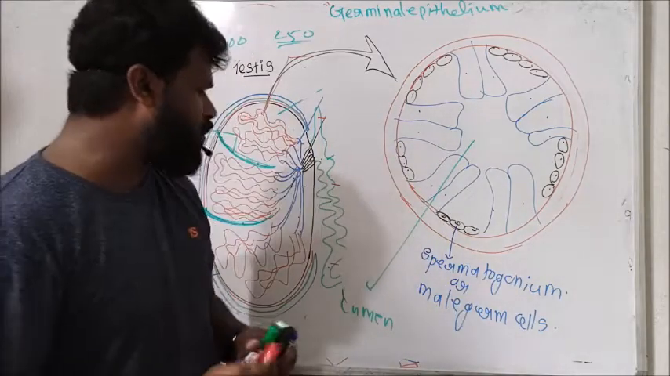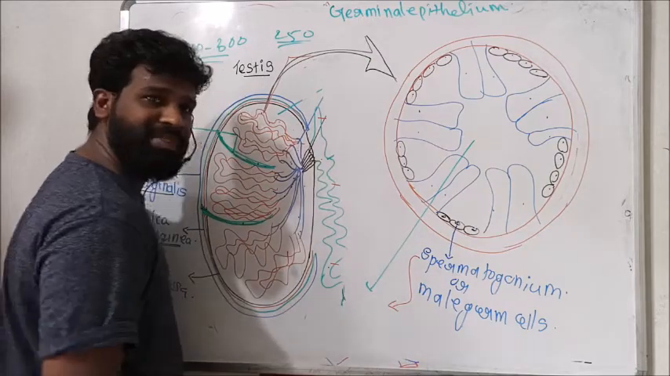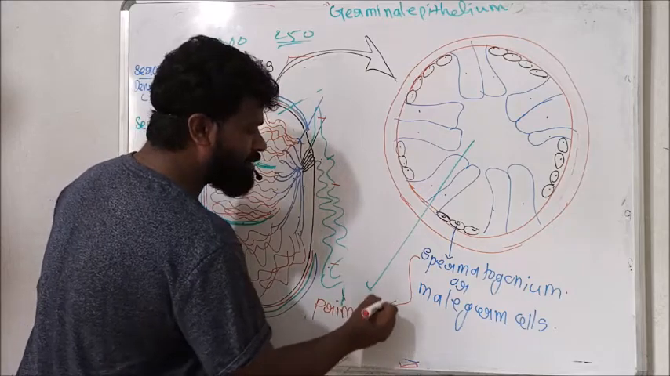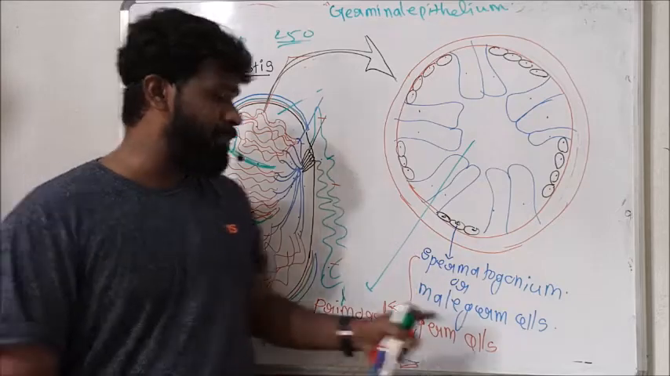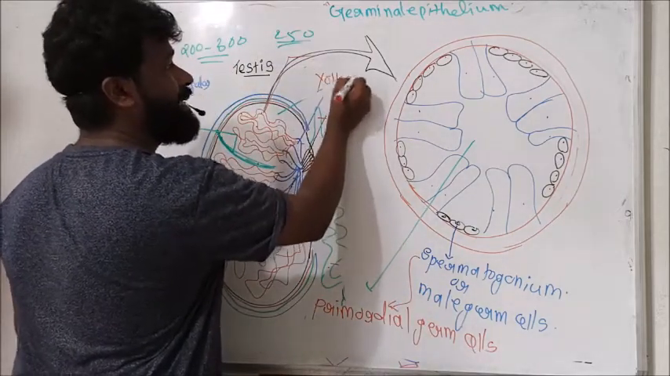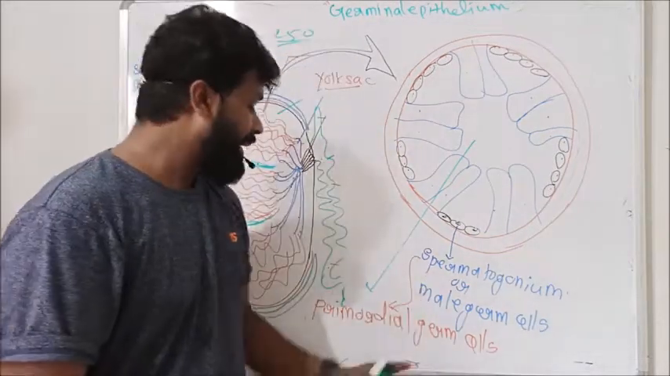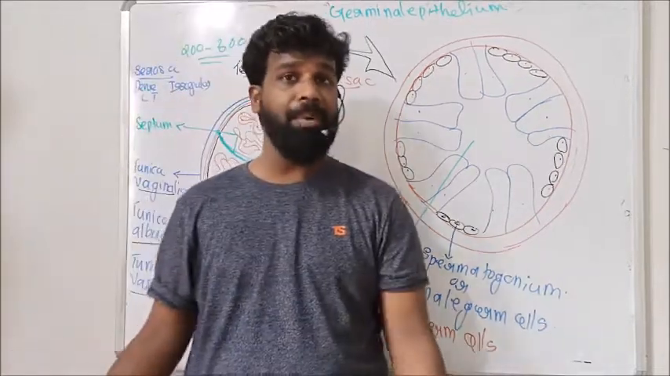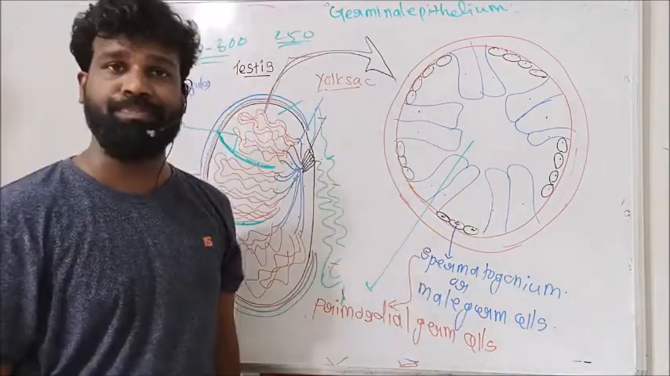And this spermatogonium, or male germ cell, was formed from primordial germ cells. The primordial germ cells are of the yolk sac, an extraembryonic membrane. We will discuss this yolk sac later. Anyway, in the embryonic stage, the spermatogonium is formed from the primordial germ cells of the yolk sac.